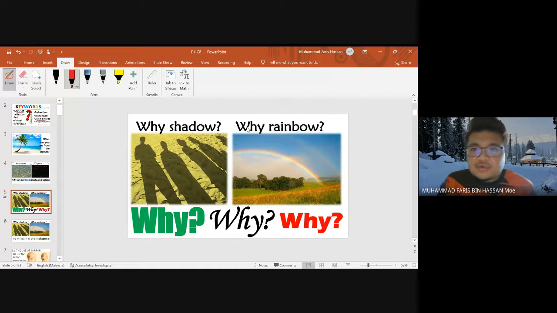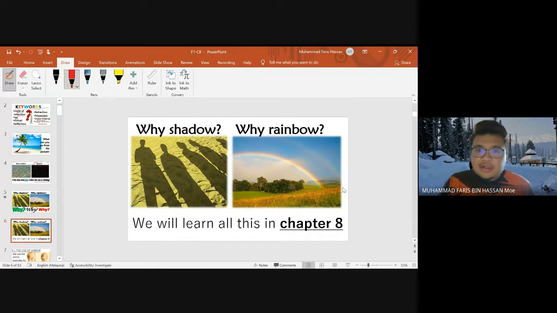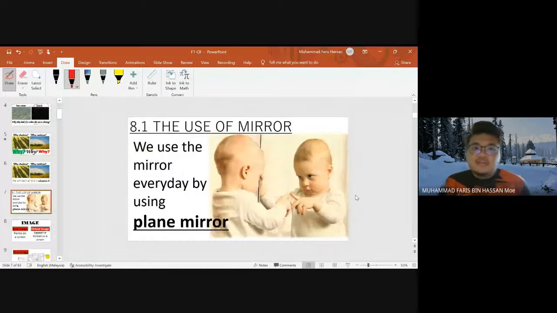Okay, why shadow? Why rainbow? Why do all these things occur in our life? So from this topic you are going to learn, and then you will find the answer by yourself. We will learn all this in chapter 8. After you finish covering all the subtopics in this chapter 8, I believe that you will find all the answers. Okay, so now we go to the first subtopic, the use of mirrors.